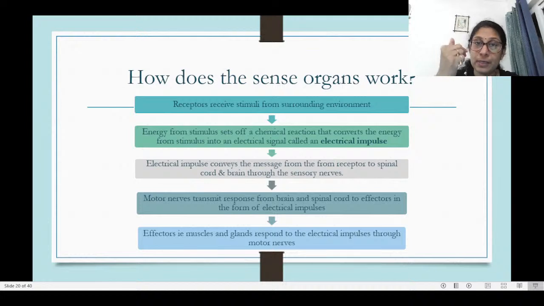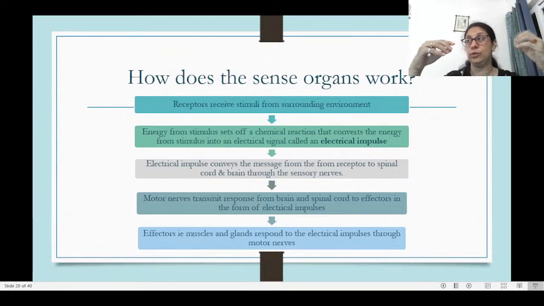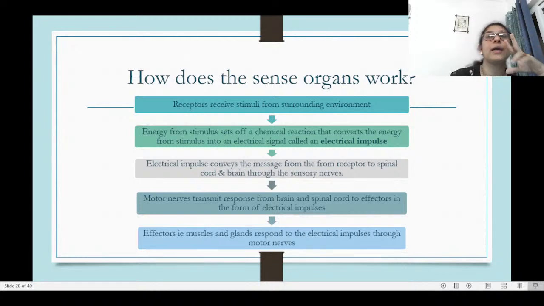Based on what impulse is received from the brain, the effector, which is either a muscle or a gland, responds to this electrical impulse through the motor nerves. For example, if you suddenly hear a very loud noise, your heartbeat rises, you suddenly get scared, you get startled. That is happening because of your adrenaline gland, which releases the fight or flight hormone.